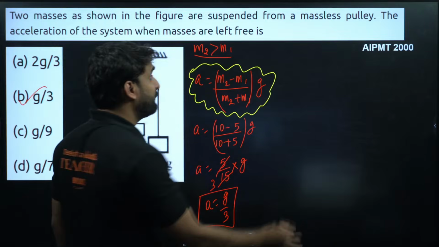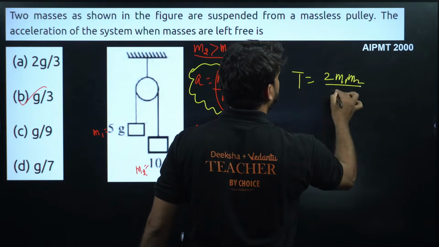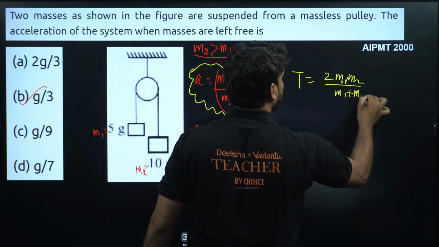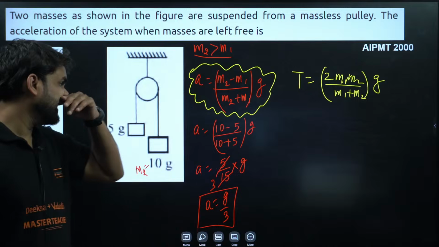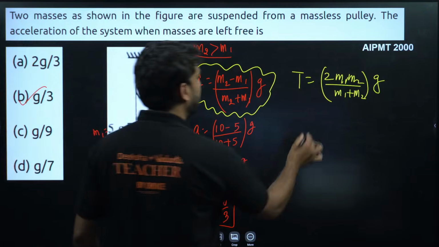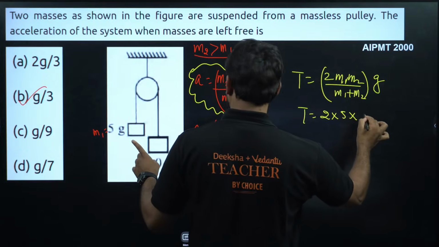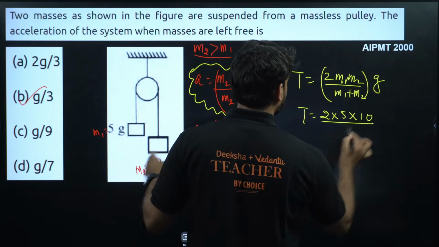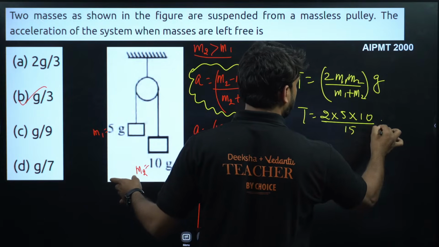And to find the tension, we can use this formula: 2 m1 m2 divided by (m1 plus m2), into g. This is the formula for tension when two blocks are connected with a single string with the help of a pulley. So we can find the tension here. 2 into m1, which is 5, into m2, which is 10, divided by m1 plus m2, which is 15, into 10.